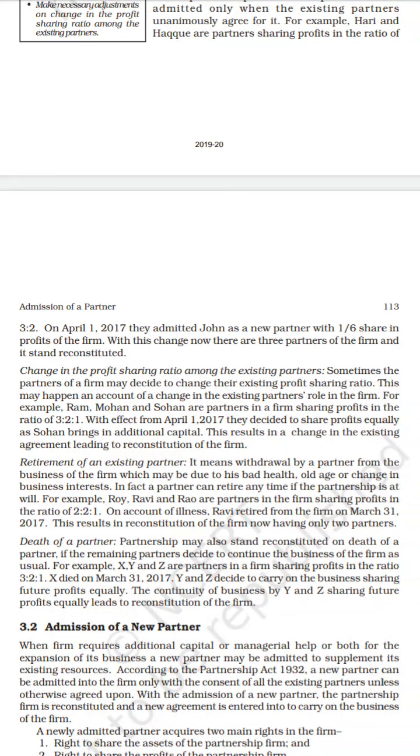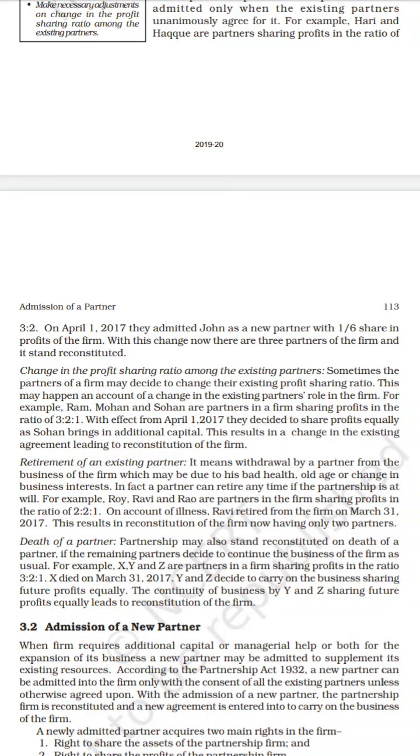Death of a partner is another mode of reconstitution of a partnership firm. So what is the death of a partner? The partnership may also stand reconstituted on the death of a partner, if the remaining partners decide to continue the business of the firm as usual. So if there are three partners and one partner dies, the remaining partners will continue the partnership firm.